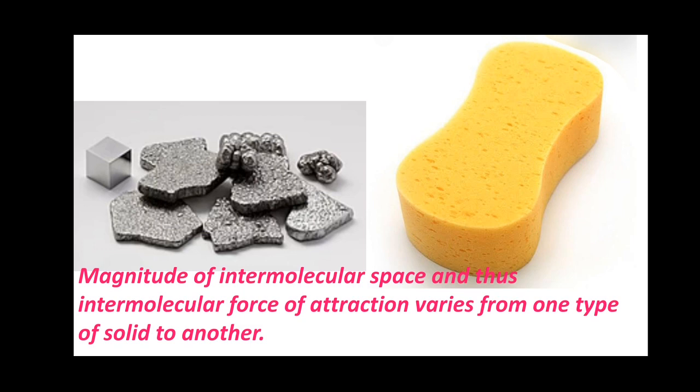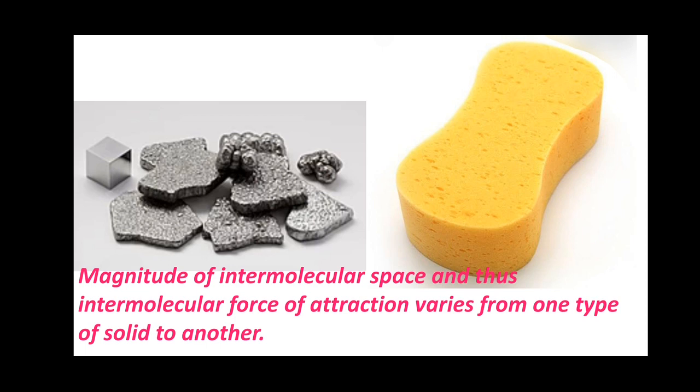Like that, it is easier to move a body in air than in water because the force of attraction between air particles is very small and thus the intermolecular space between them is more as compared to that between the water particles. So we have learned three states of matter.